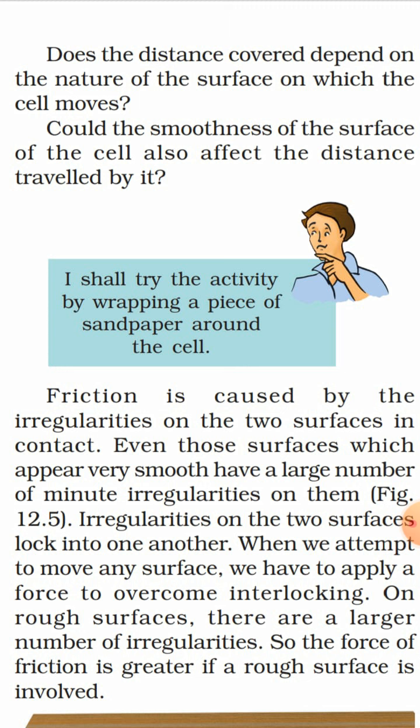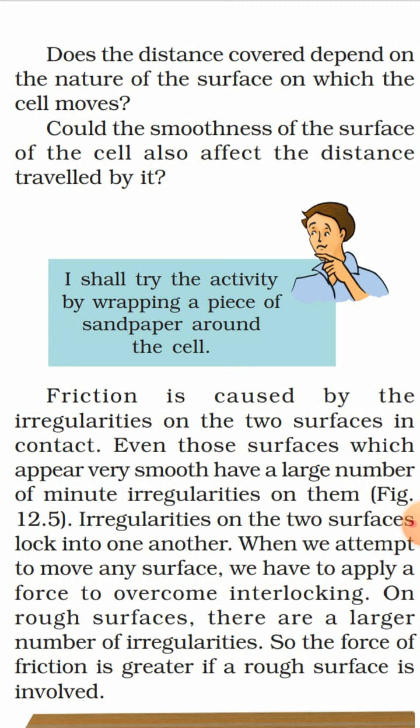If we cover the cell with the help of sandpaper, which is rough, okay. So I shall try the activity by wrapping a piece of sandpaper around the cell. Friction is caused by the irregularities on the two surfaces in contact. Even those surfaces which appear very smooth have minute irregularities on them. The irregularities on the two surfaces lock into one another. When we attempt to move any surface, we have to apply a force to overcome the interlocking.